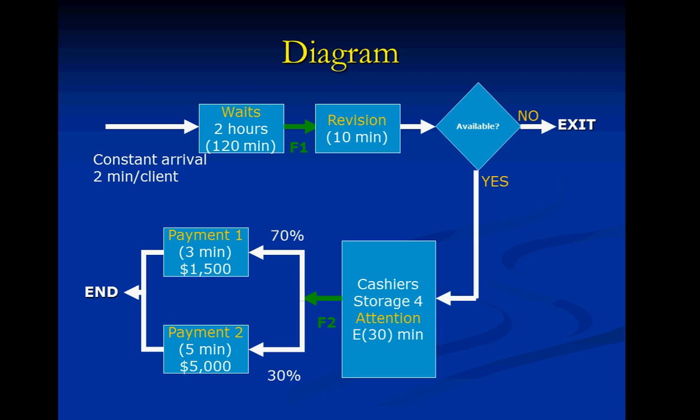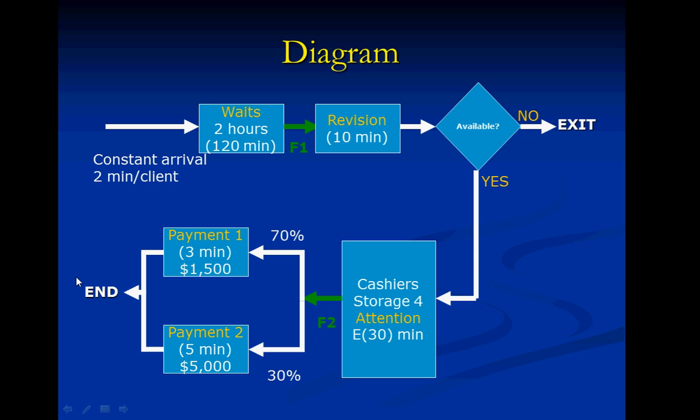And they pay 1,500 in payment 1 and 5,000 pesos in payment 2. This is needed to calculate how much money the government lost. And we end the process.